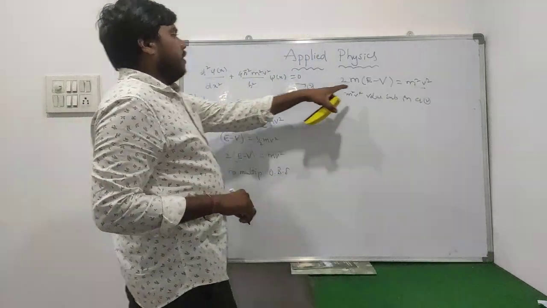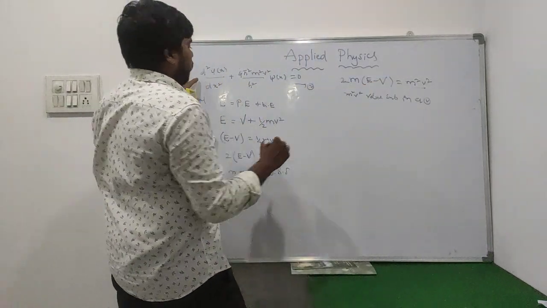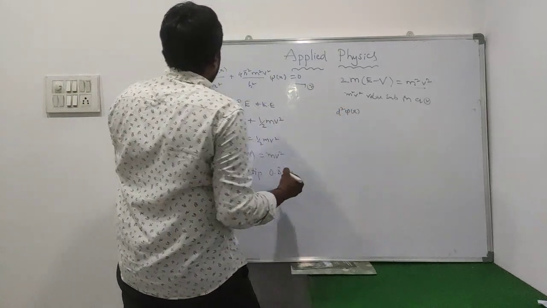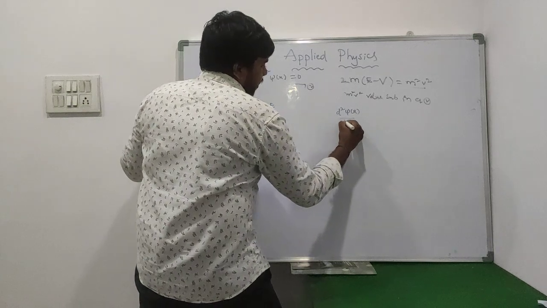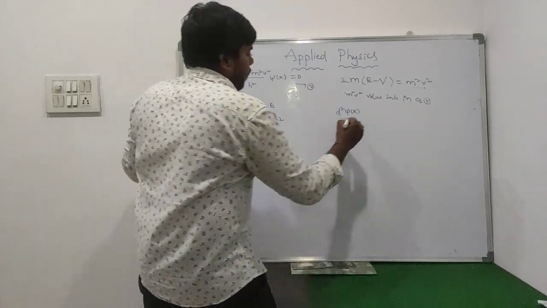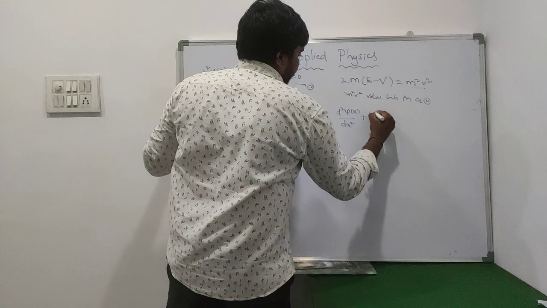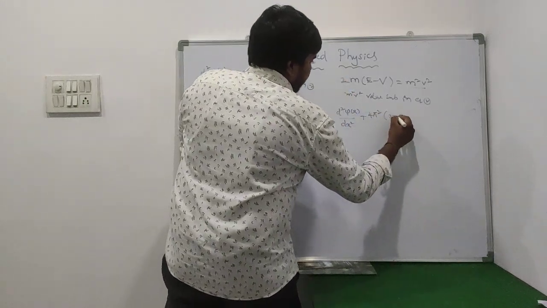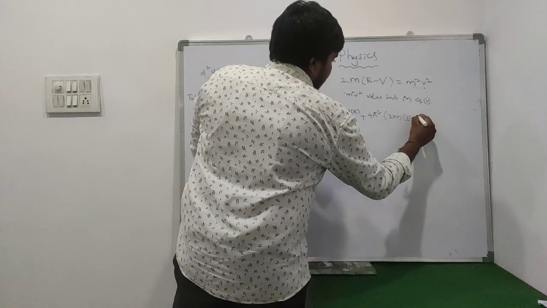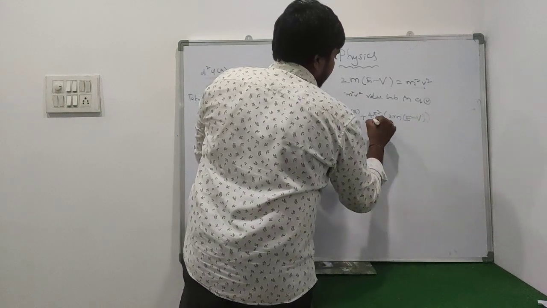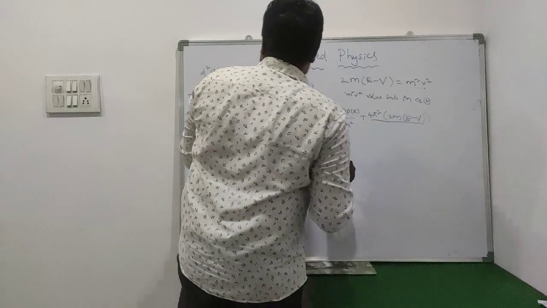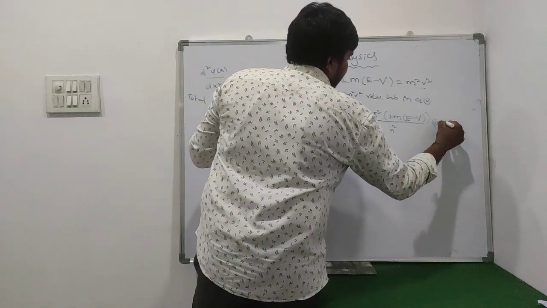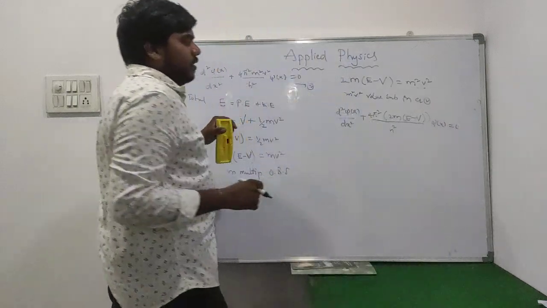While substituting the m square v square value in equation number 2, we get d square psi of x by dx square plus 4 pi square, with m square v square being nothing but 2m into E minus V, whole by h square, into psi of x is equal to 0.